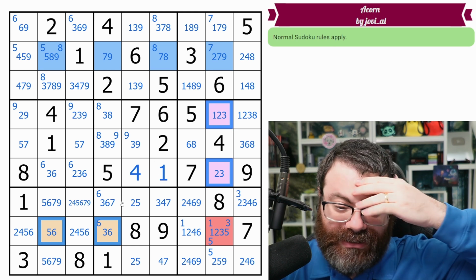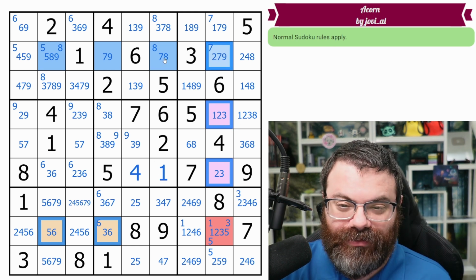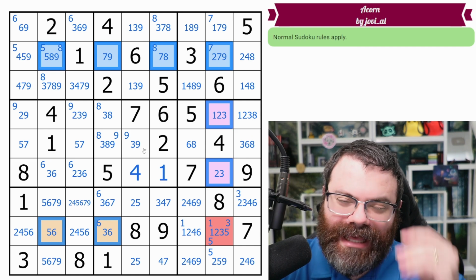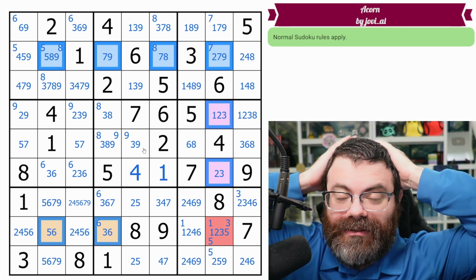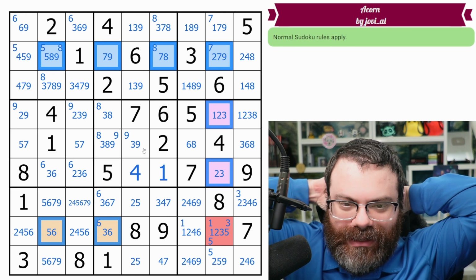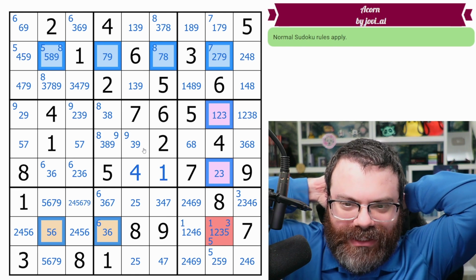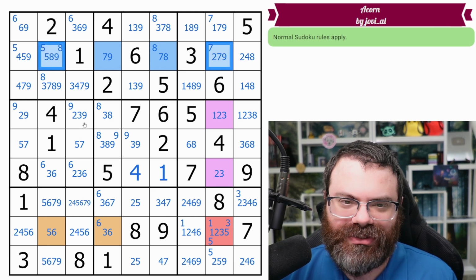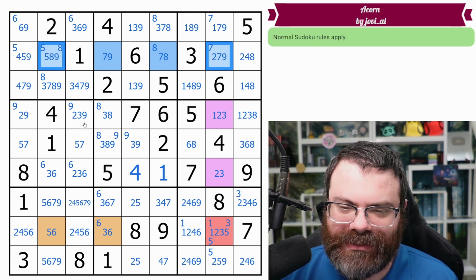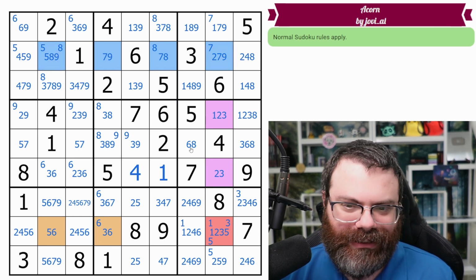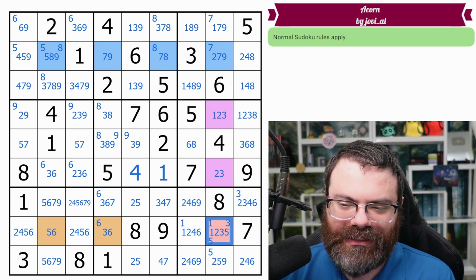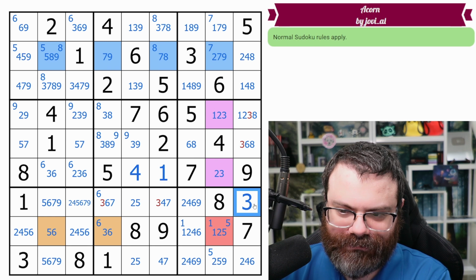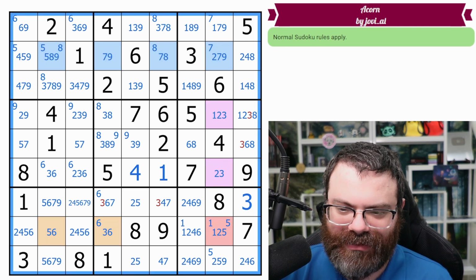Again, I think this is just very hard to telegraph, but I think this was done as best as you might be able to. I had read documentation on the Death Blossom, and it had mentioned using a bivalue as a pivot. So I was not on the lookout for using a different kind of strong link as a pivot, but I think this still counts. So I'm thinking this is it. Let me know if you found something different, but it does eliminate 3 from this cell. And so that places 3 in this box. And then I'm going to get rid of all the colors, and I think we should be off to the races from here.